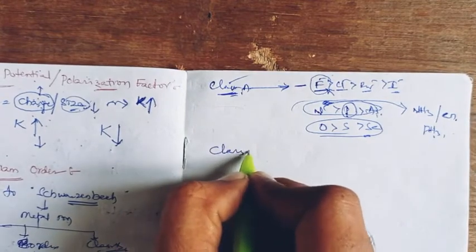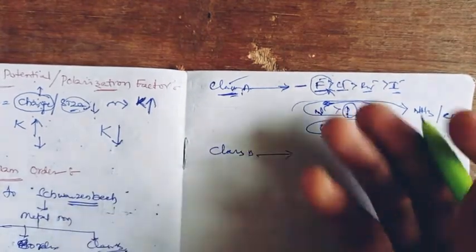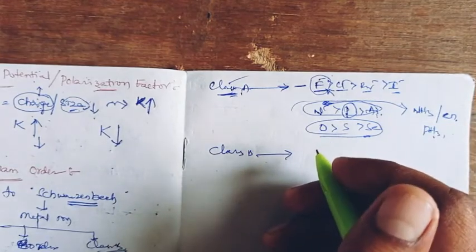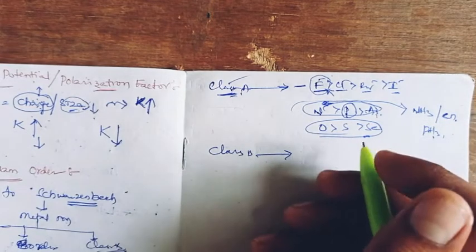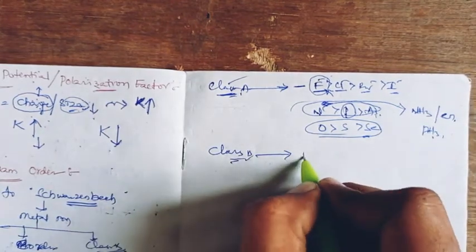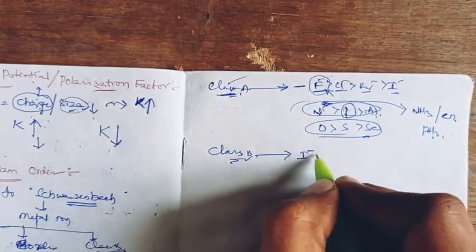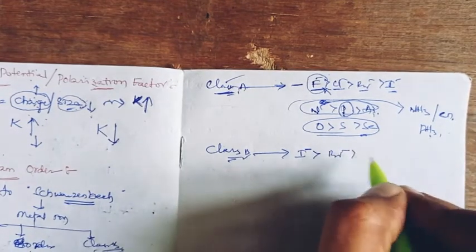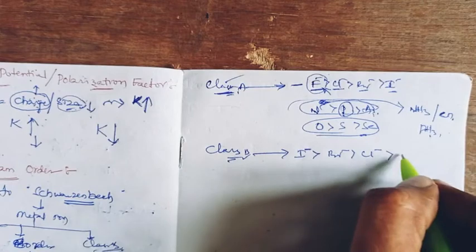When it comes to class B, it will just get reversed. The large size non-metal ligand sites will form more stable complexes with class B, where among halogens, iodine forms more stable complex than bromine, bromine followed by chlorine, chlorine followed by fluorine.